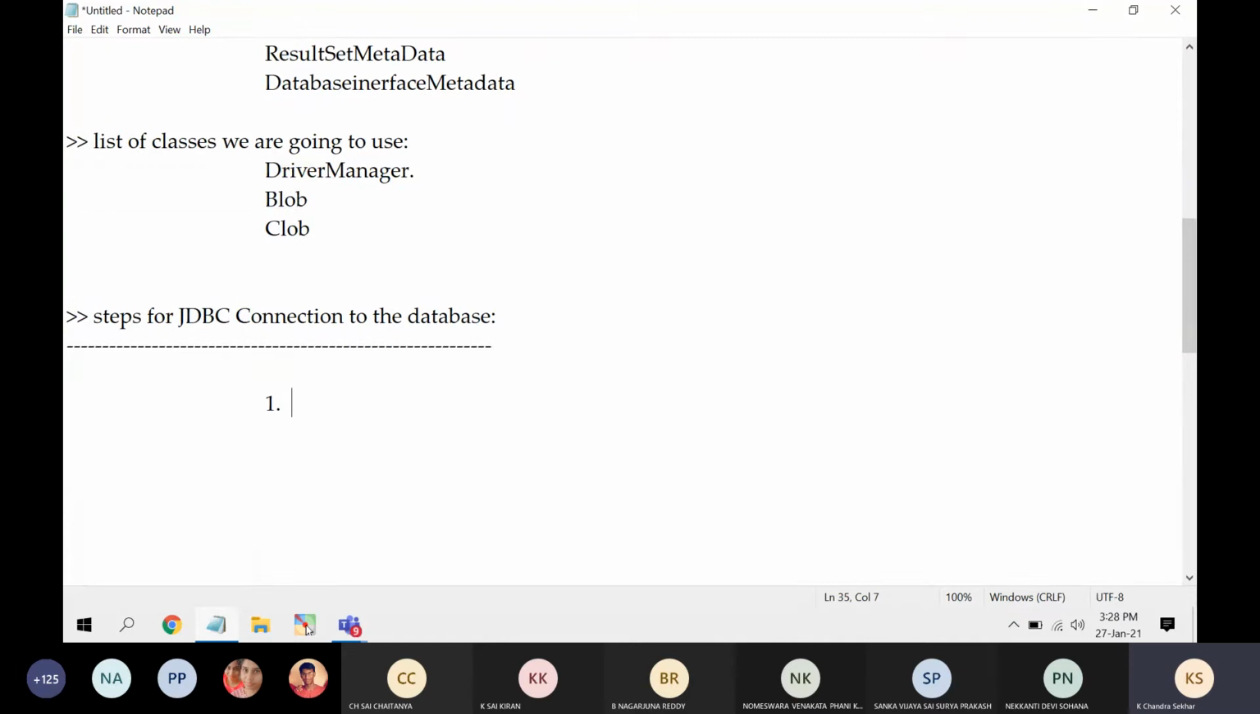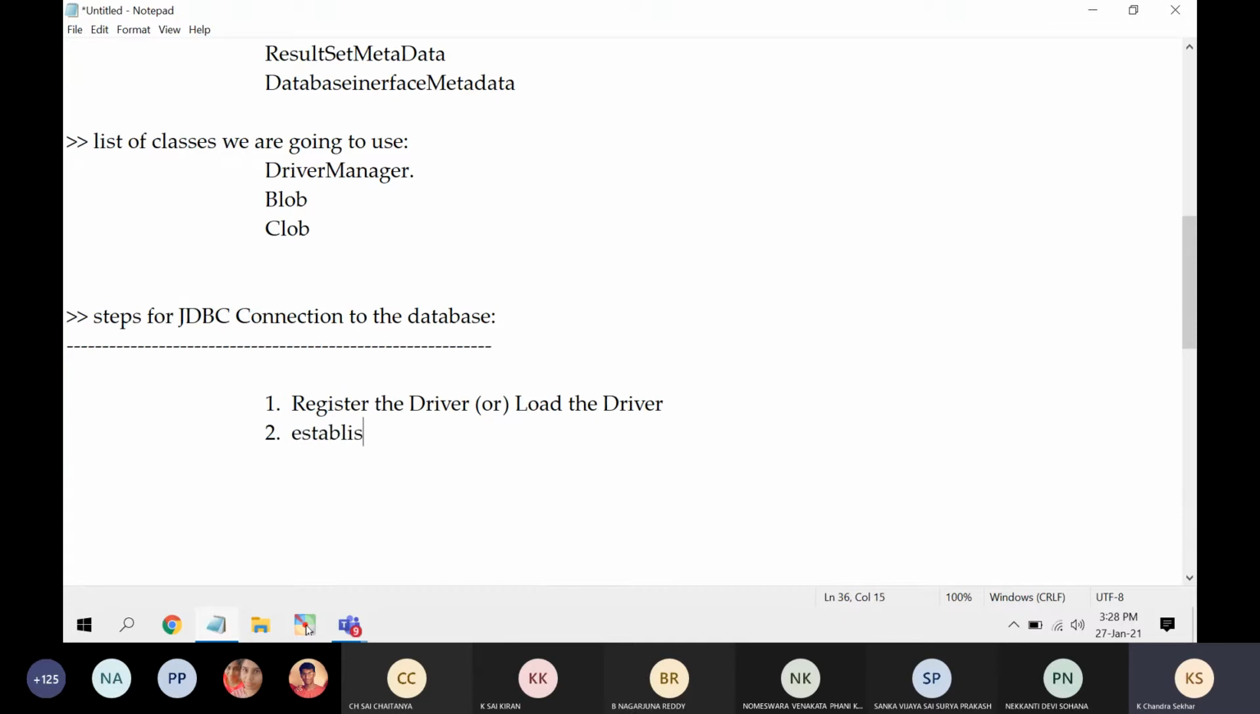Now, what are the steps? The first step is to register the driver, or load the driver. That is the first step in your program. Try to understand theoretically. Once these steps are over, I will explain with an example program. Register the driver or load the driver, that is the first step.